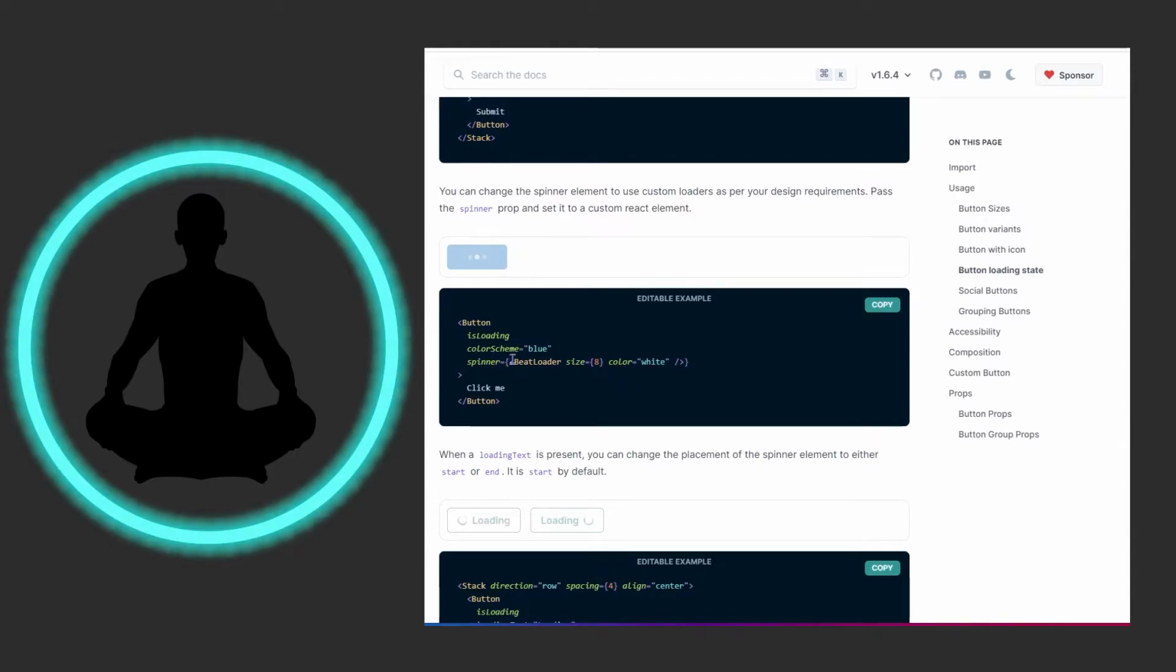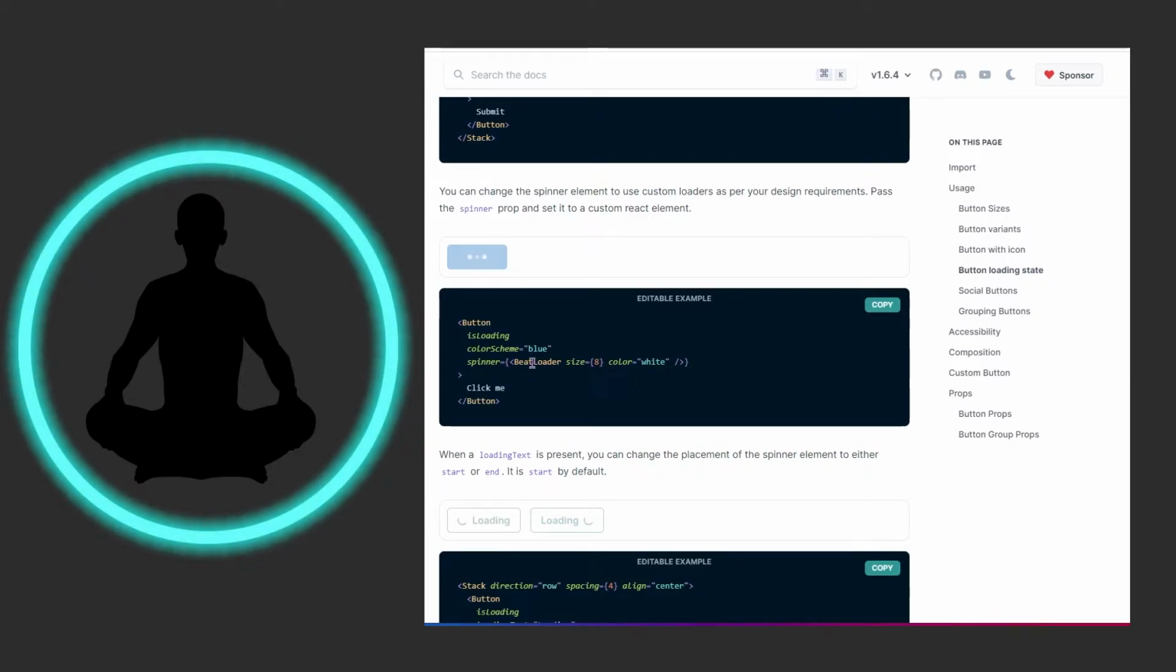You could also have these custom spinners here. I think this BeatLoader is a custom one. And this is the thing I think Chakra gets into trouble with. I looked everywhere for BeatLoader, and I think this is just a straight up custom example, unless I'm just an idiot, which is potentially true.